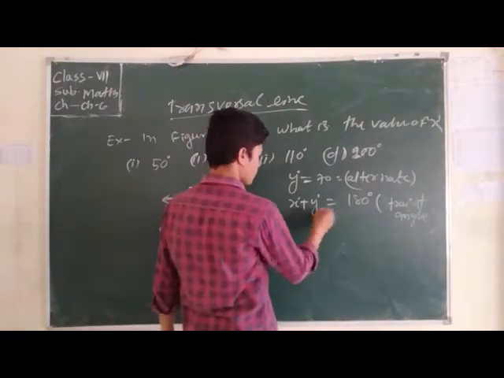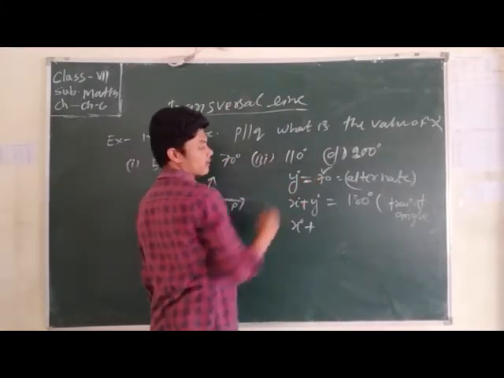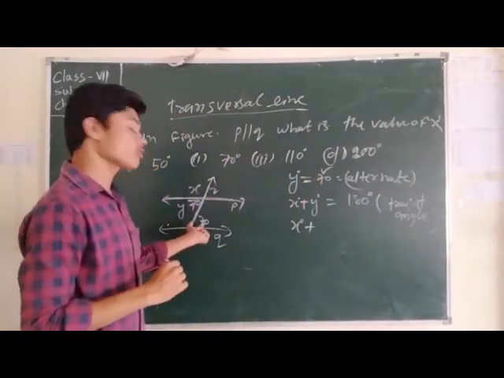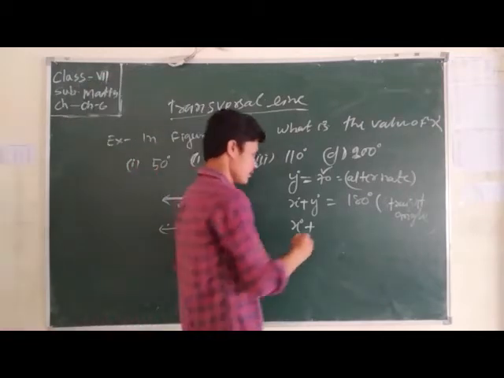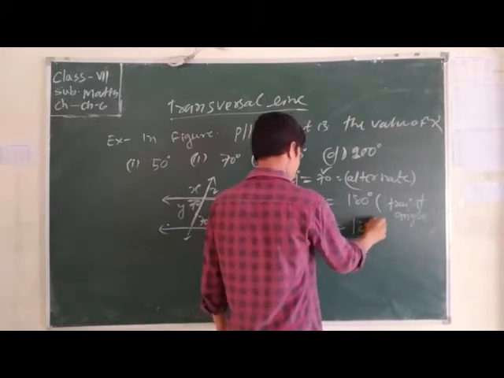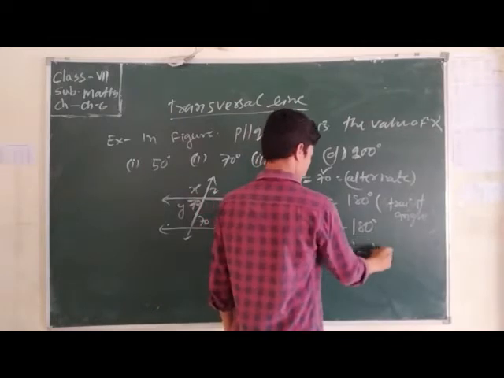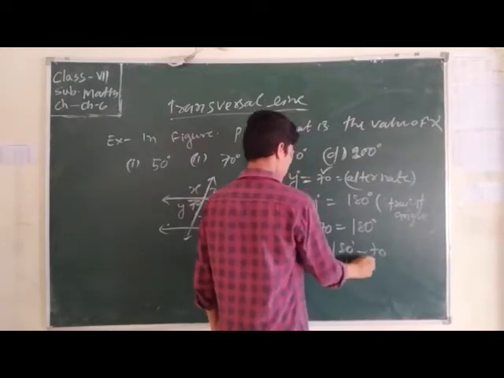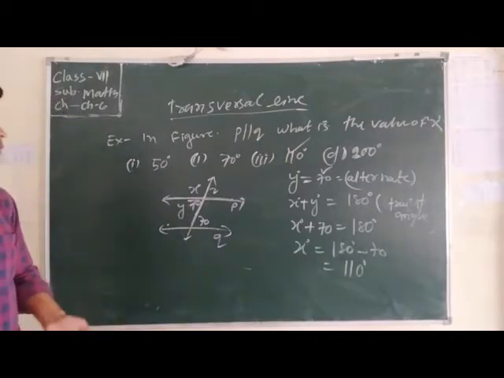So x equal to what? The value of x is not given. Y equal to what? Y equal to 70 degree. Why 70 degree? Because here the measure is given and that y is an alternate of 70. So here we write 70 plus x equal to 180 degree. X equal to 180 minus 70 equal to 110 degree. Then x equal to 110 degree.